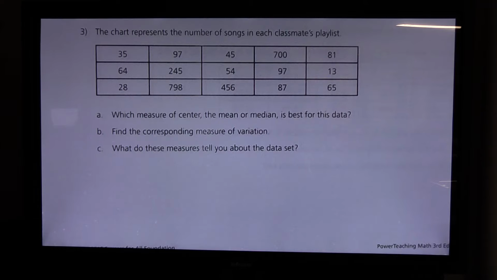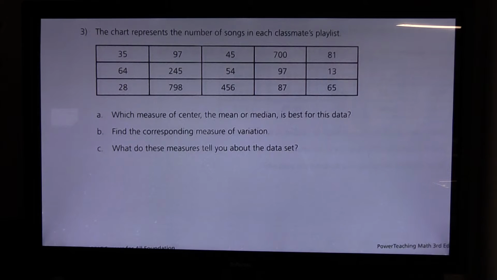It says the chart represents the number of songs in each classmate's playlist. Now I bet in my class right now I've got kids who probably have a personal device that has all kinds of songs on it. And I dare say that if we were to compare their data with the data in front of us, it would probably be pretty close. So this is a really good real life example.